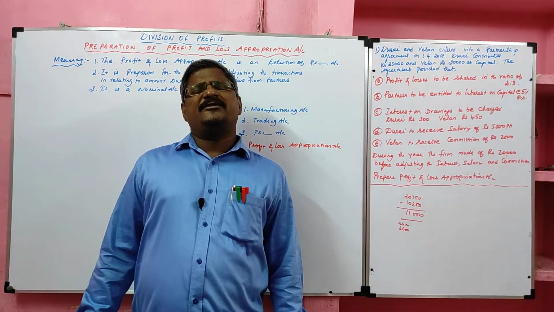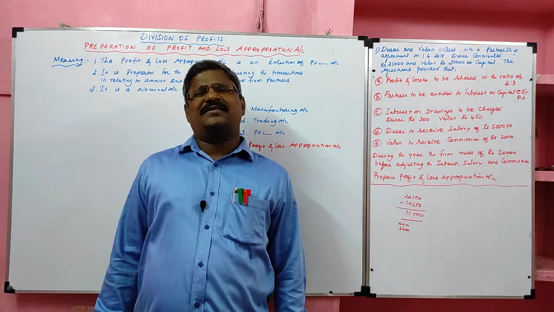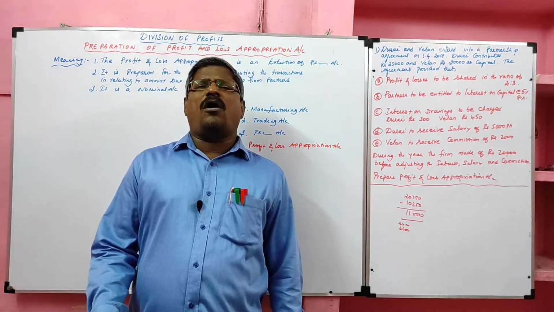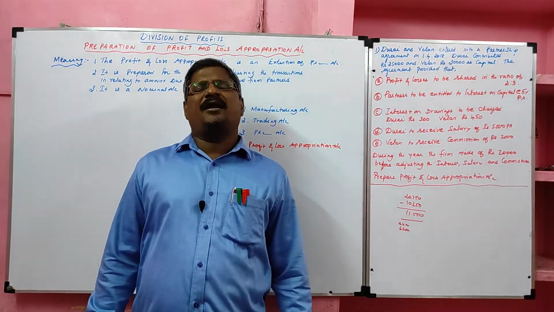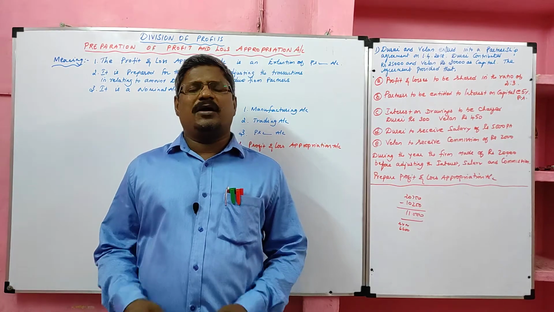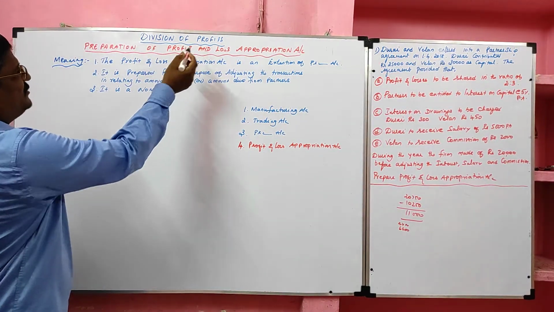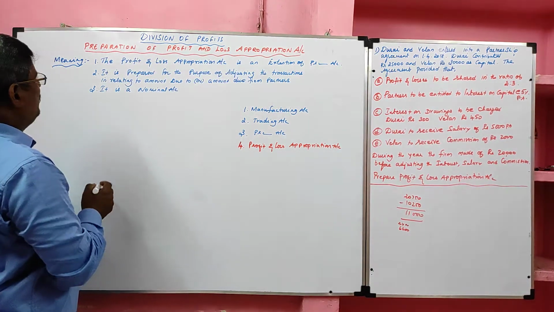It is prepared for the purpose of adjusting certain transactions in relation to the amount due to or the amount due from the partners. It is a nominal account in nature. Okay, look at the board. We are learning division of profit. In division of profit, we are going to learn preparation of profit and loss appropriation account.